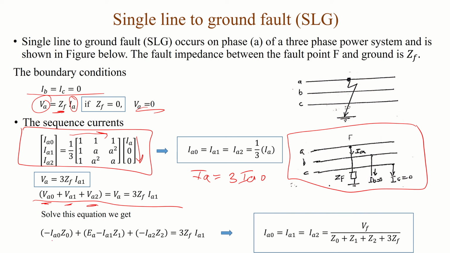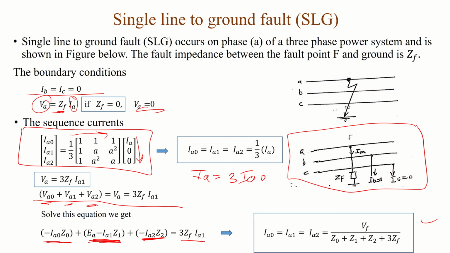The VA1 node, which is the drop voltage, has a source, EA. For the negative sequence, this drop voltage equation is going to be here. By rearranging this equation, you get the important formula for the single line to ground fault.